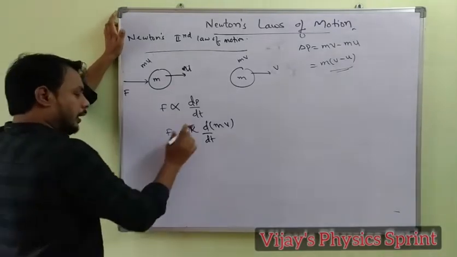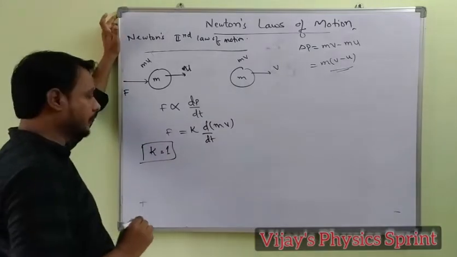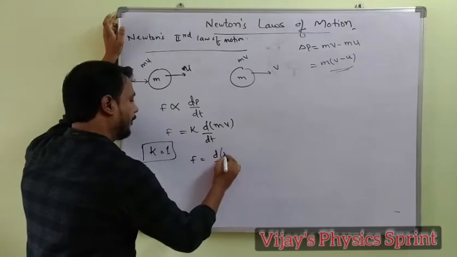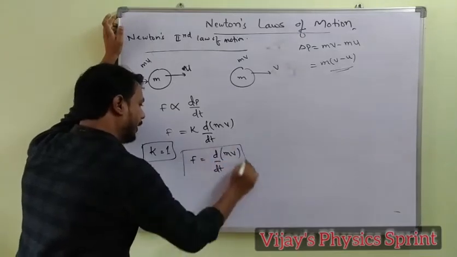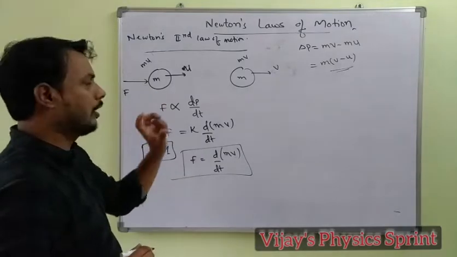The value of the constant is equal to 1 based on dimensions. So the force becomes F is equal to d by dt of m into v. This is the force expression according to Newton's second law of motion.